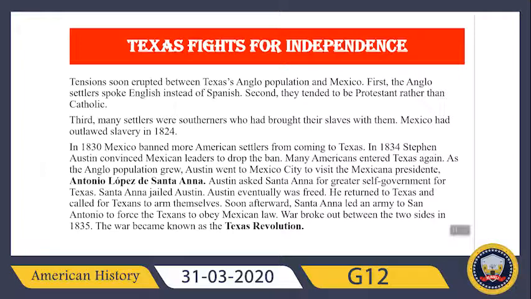Austin was eventually freed, and he returned to Texas and called for Texans to arm themselves. Soon afterwards, Santa Anna led an army to San Antonio to force the Texans to obey Mexican law. War broke out between the two sides in 1835, and this war became known as the Texas Revolution. So now you have understood what the Texas Revolution was.